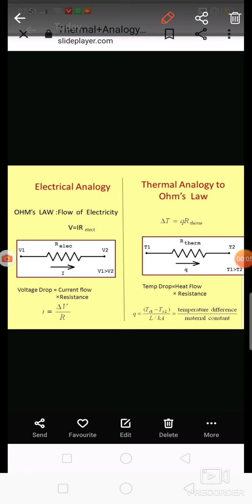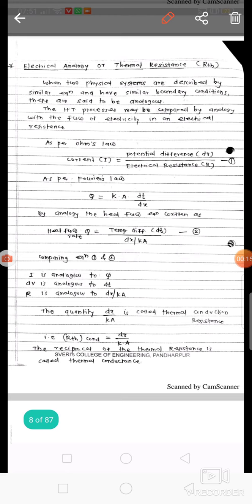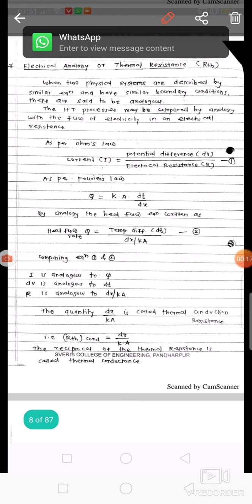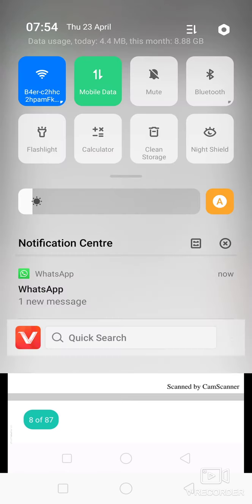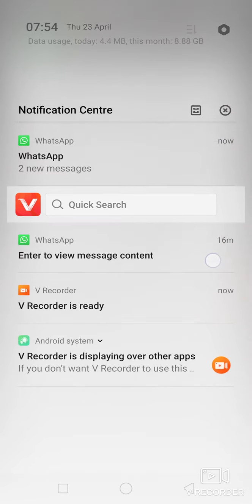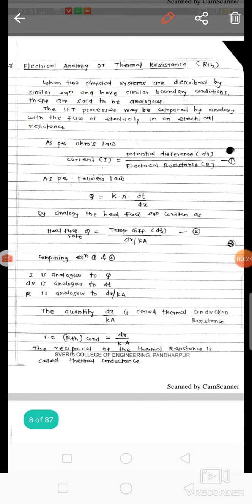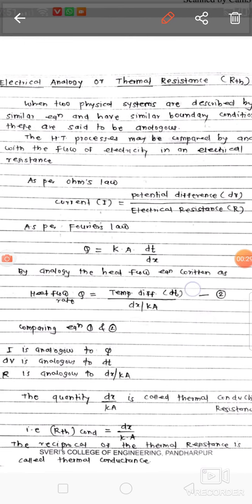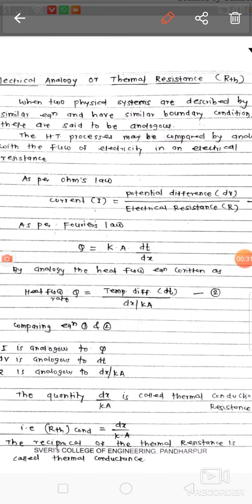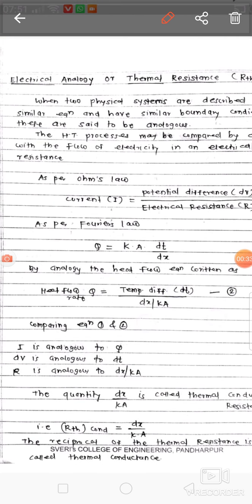Jadhav. Today we discuss the next point, that is electrical analogy. So, what is meant by electrical analogy? What is another name for the electrical analogy? When two physical systems are described by similar equations and have similar boundary conditions, these are said to be analogous.